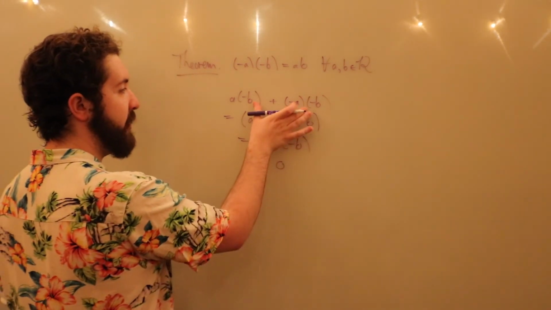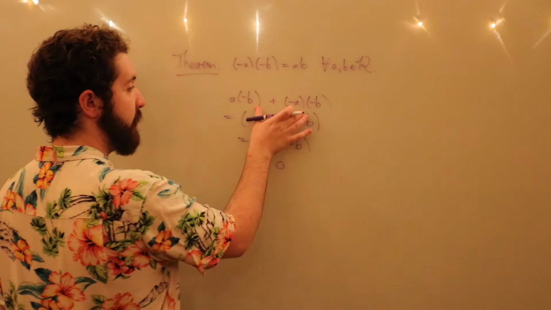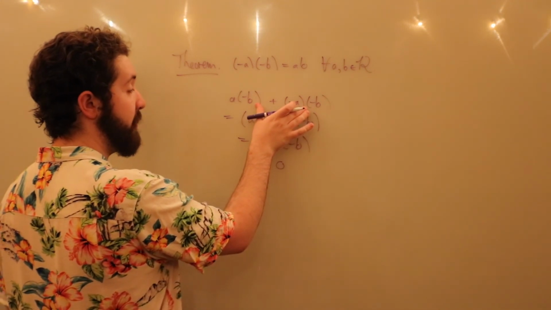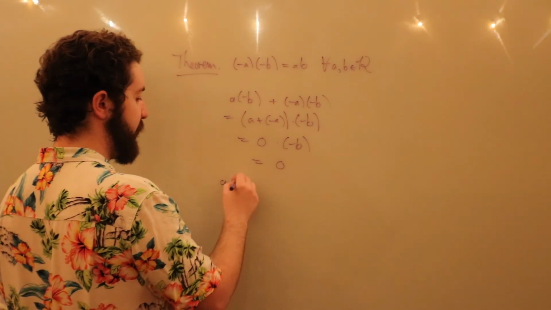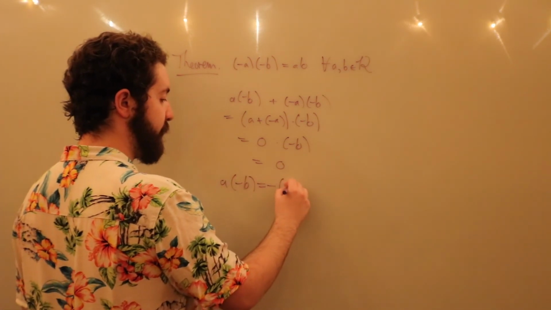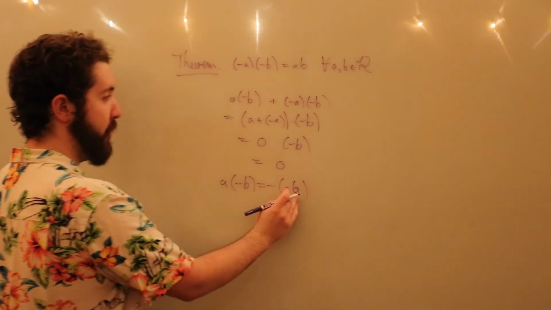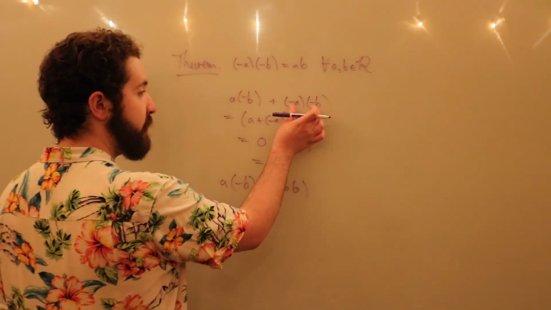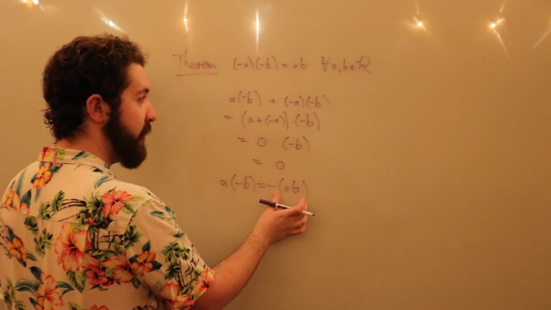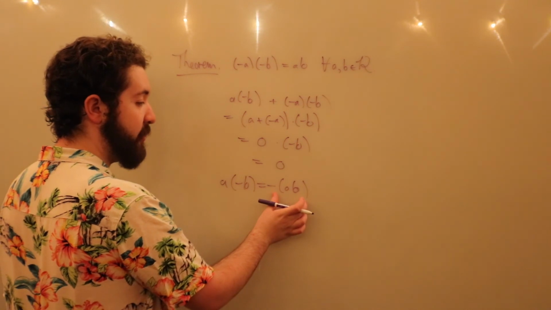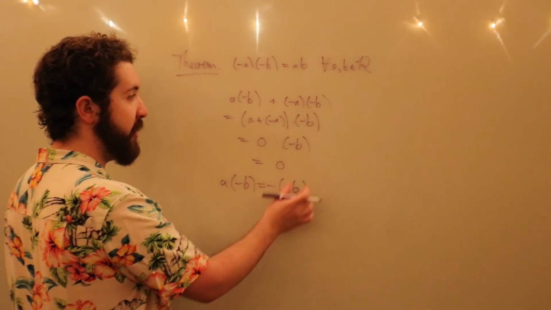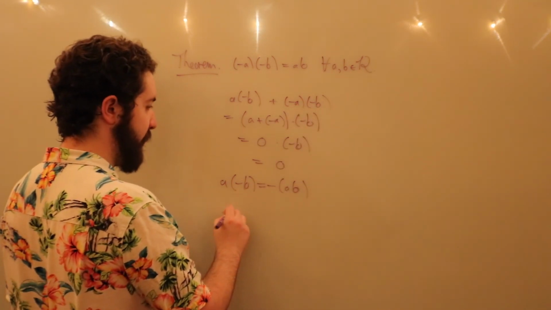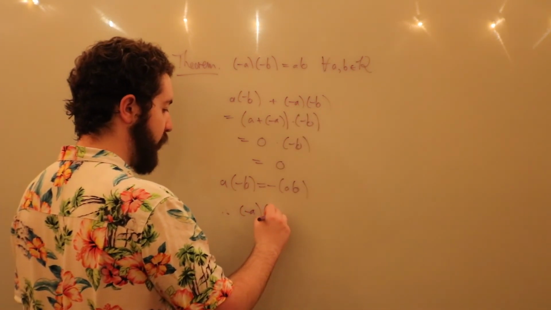This means that these two are additive inverses. But we knew before, from our previous theorem, that A times negative B is equal to negative product AB. So this is an additive inverse of this. But that means that the inverse of the inverse, which is just the original product AB, must be equal to this. So we have exactly what we wanted.